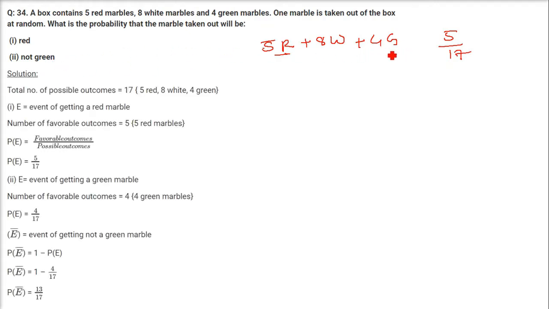Now, what is the not green? So, let us find out the green. Subtract it by 1. Green is what? 4. Total is 17. Having a green is 4 by 17. Not having a green is 1 minus 4 by 17, which is going to be 13 by 17.